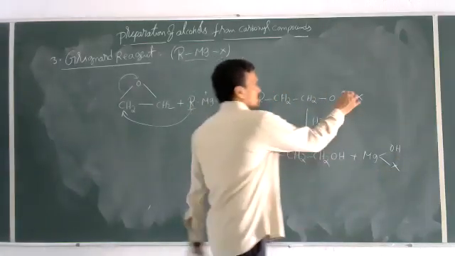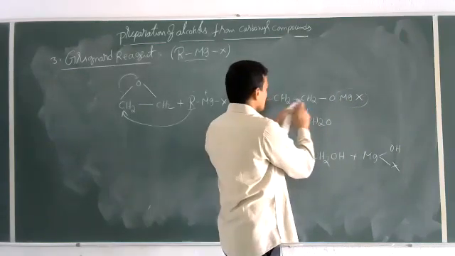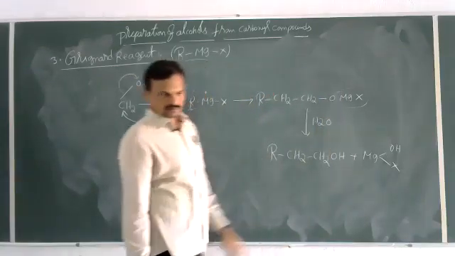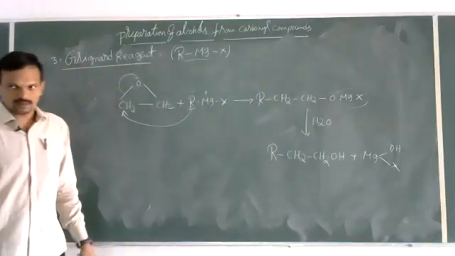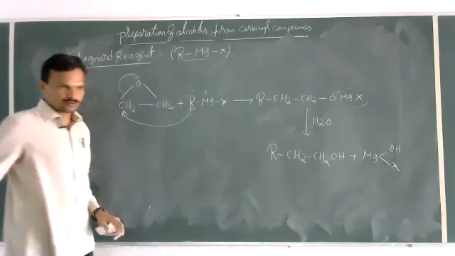That means MgX plus combines with OH minus, and this CH2O minus combines with H plus. Then we get the alcohol. We can also get secondary alcohols depending on the nature of the epoxide.